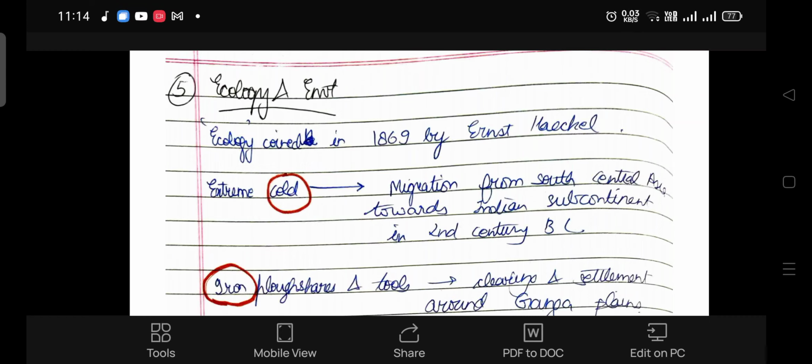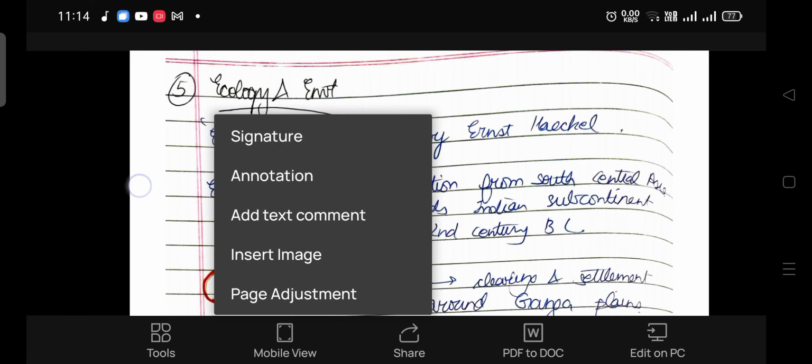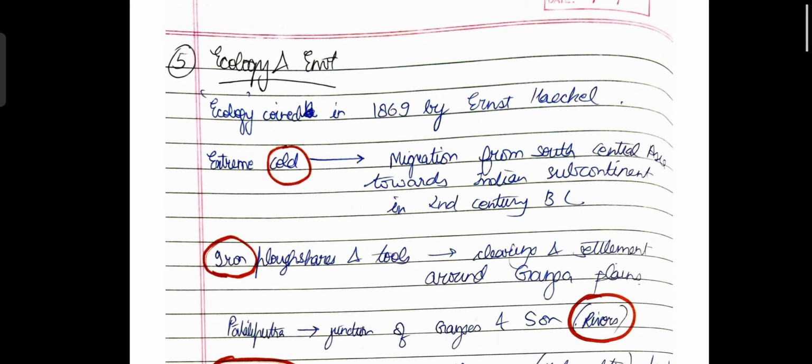Ecology was a term which was coined by Ernst Haeckel in the year 1869. So how does ecology and environment impact history? Okay. So what happened was that during the course of evolution, there were extreme cold conditions, which in turn led to migration of people, basically the nomads, from the South Central Asian region towards the Indian subcontinent in the 2nd century BC. Okay, so this is what happens, and this corresponds with the advent of the Aryans.